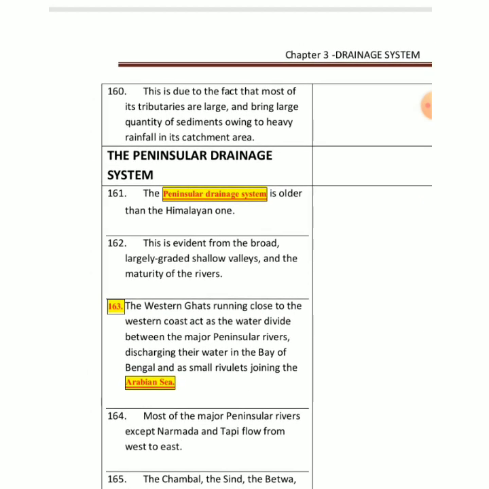So why is it so? Because the tributaries of Brahmaputra are very large and bring large sediments. And in this area, where Brahmaputra moves, there is high rainfall in its catchment area, and that's the reason water is there throughout in this river. So these are some North Indian rivers I'm talking about.